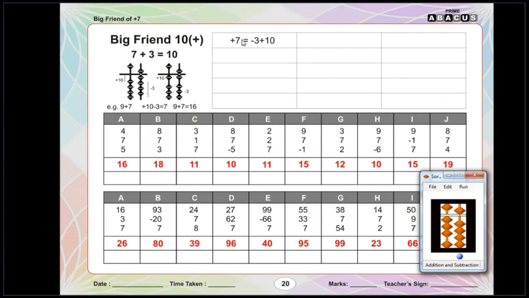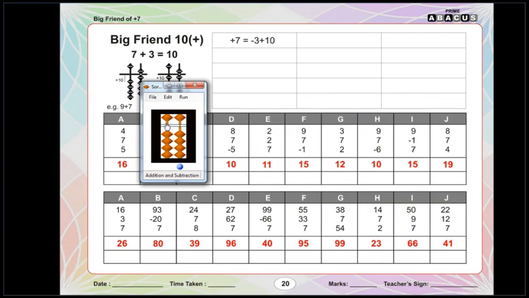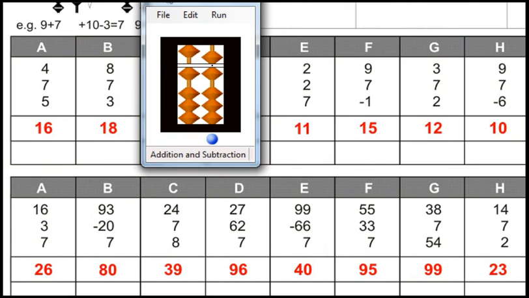Level 1, page number 20. Reset. 4 plus 7 plus 5. Answer is 16. Reset. 8 plus 7 plus 3. Answer is 18.